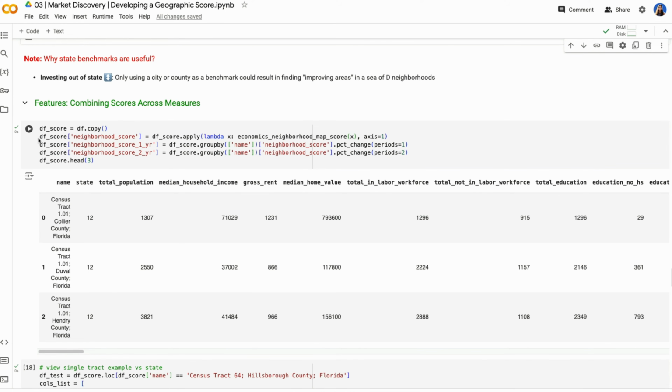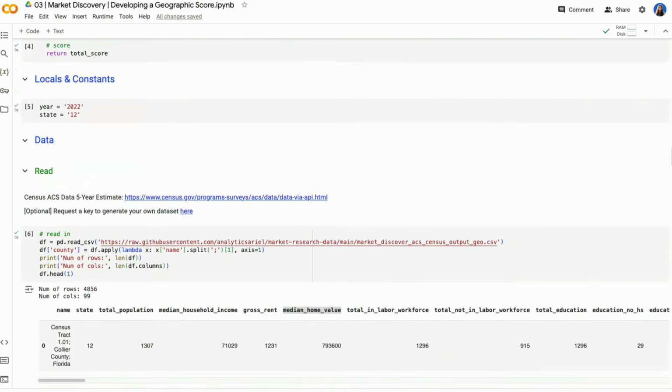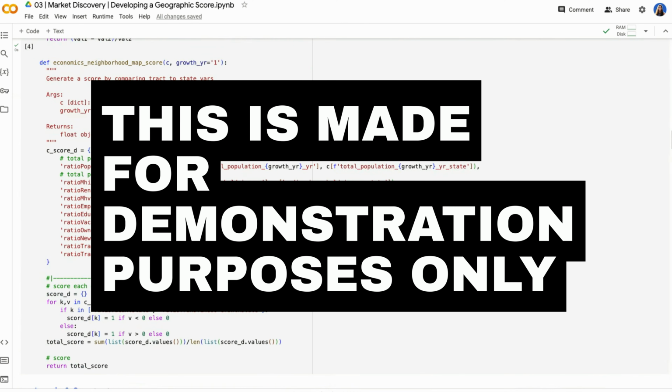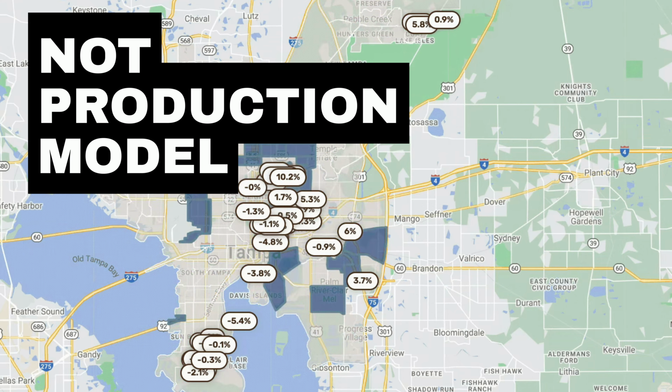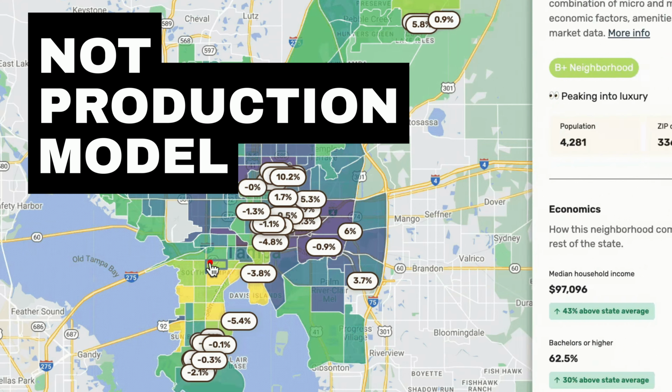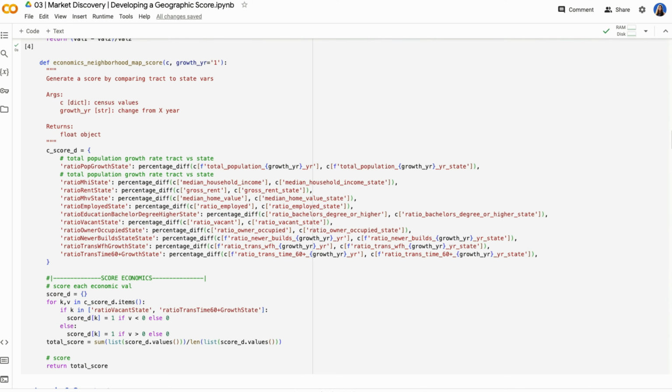So here I'm creating a single field called neighborhood score using the function economics neighborhood map score. So I'm going to dive into what this function is. Now, although I want to preface, this is not the function that we use for Coffee Closers. This is specifically to show a simple example of how you can combine metrics and start to measure different areas. If you want to do this on your own, definitely look at more metrics instead of these 10 that I have here. I encourage you to do so.